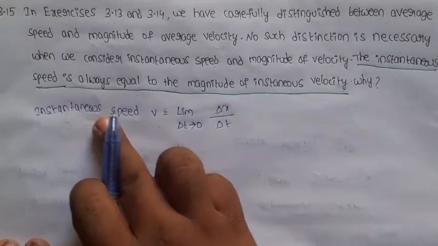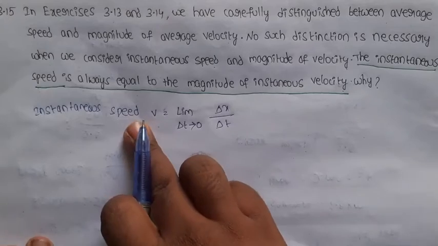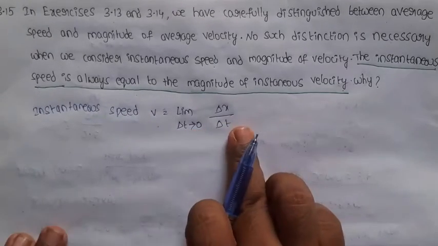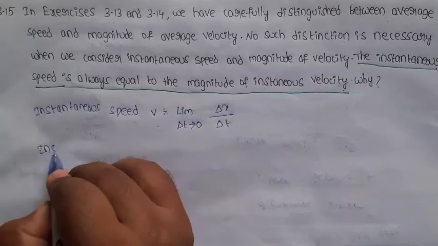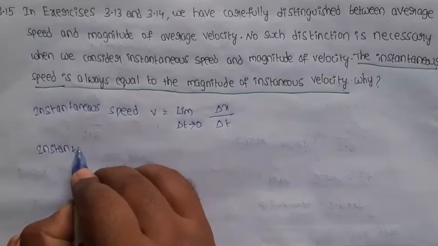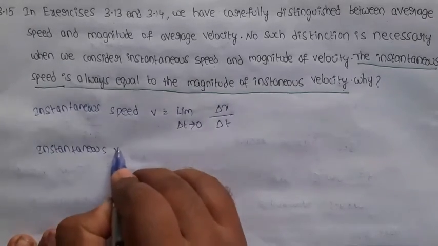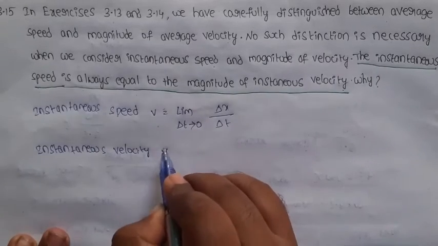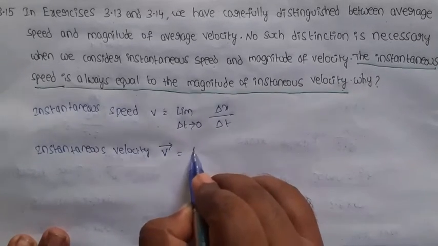So this is instantaneous speed. It has only magnitude, no direction. What about the instantaneous velocity? Velocity has magnitude as well as direction.